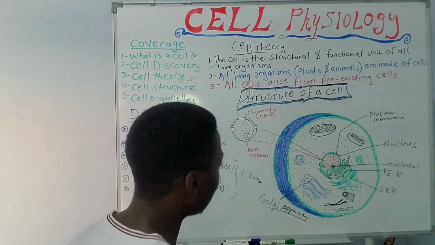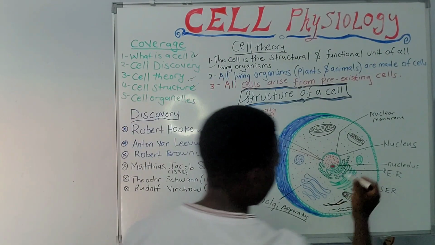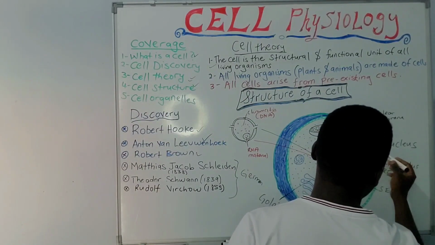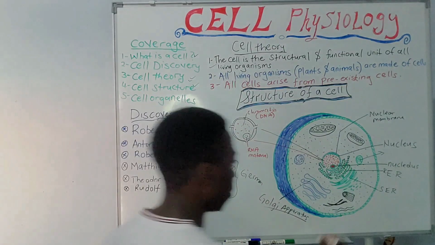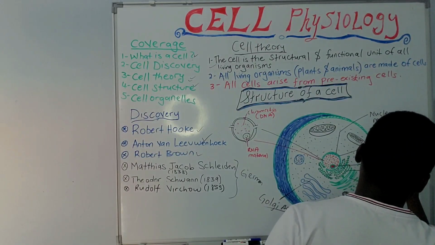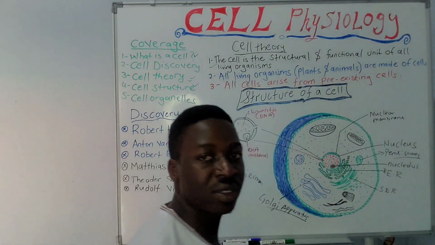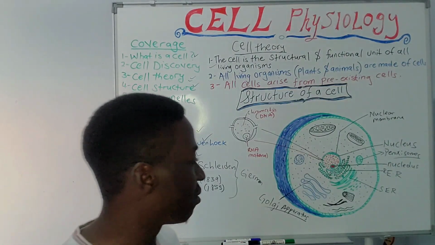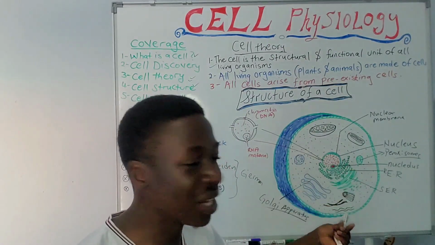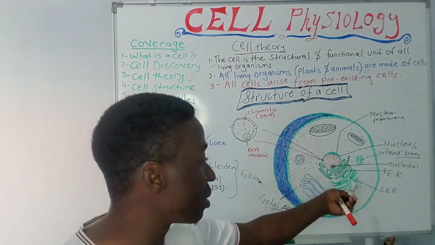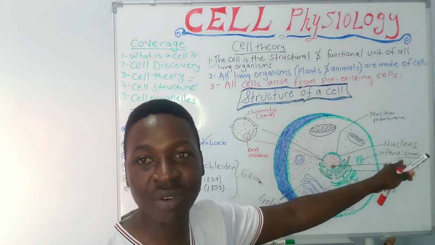All right, to finish up, we have some small structures that we can see here. There's a structure next to the endoplasmic reticulum, which is what we call the peroxisome. These peroxisomes play a very wonderful role: a detoxification role. They usually bud off from the endoplasmic reticulum, specifically the smooth endoplasmic reticulum, and they have several enzymes.